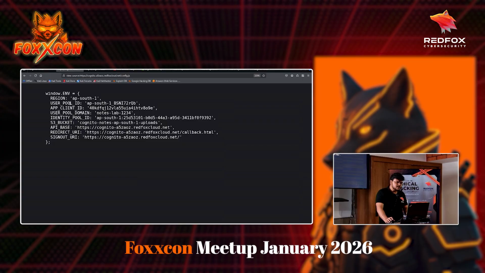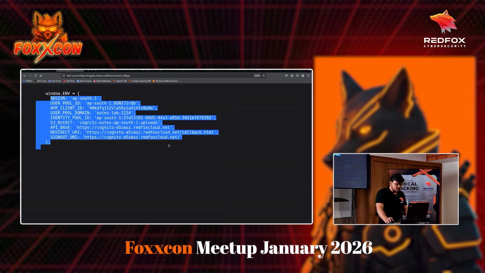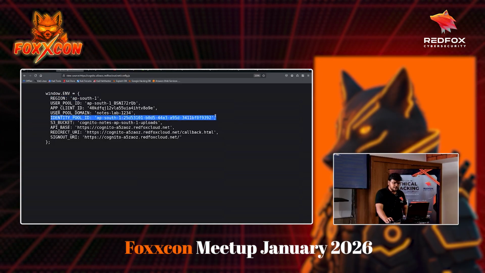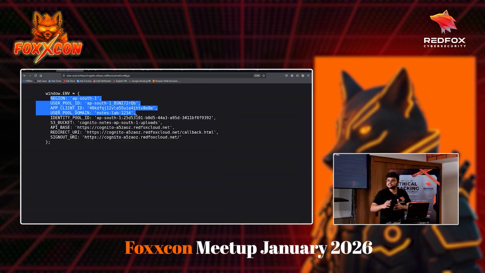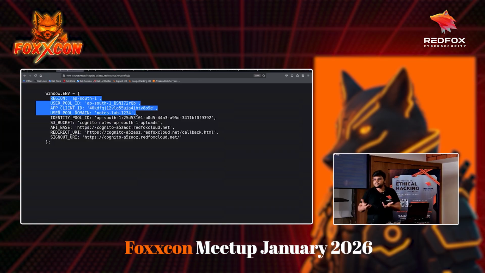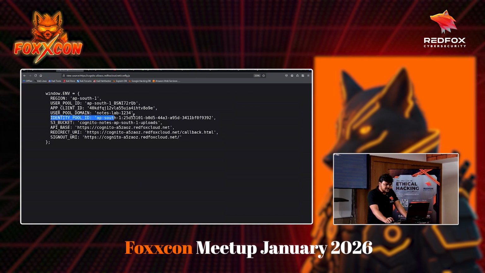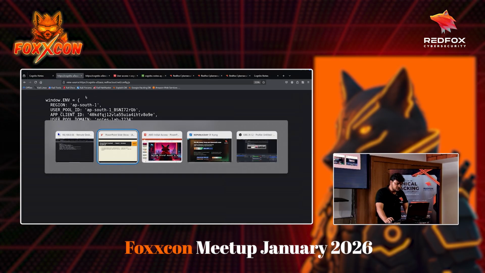Generally they need all this information except this one for the application to work. These things are generally publicly available in any application that uses Cognito, because the application needs them and cannot function without them. But this one, the application needs it, but it can be on the server side, not on the front end. Okay, yeah. So again, let me show the Cognito pool that this particular app is using.